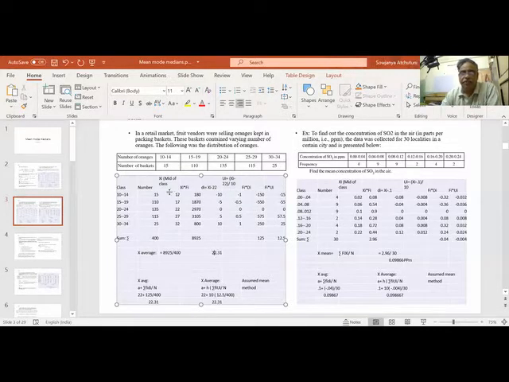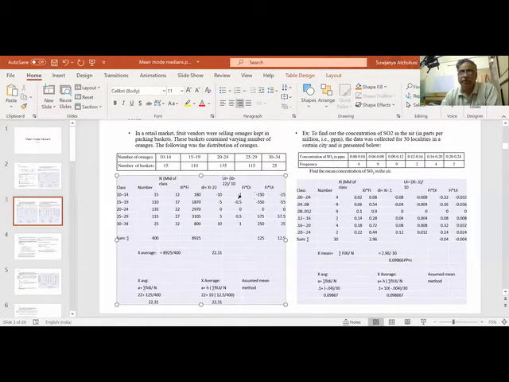I can take A as 12 also, but I will get more and more figures: plus 0.5, plus 1, plus 1.5, plus 2, like that. Anyway, this is the standard practice. You take 22, the center one.